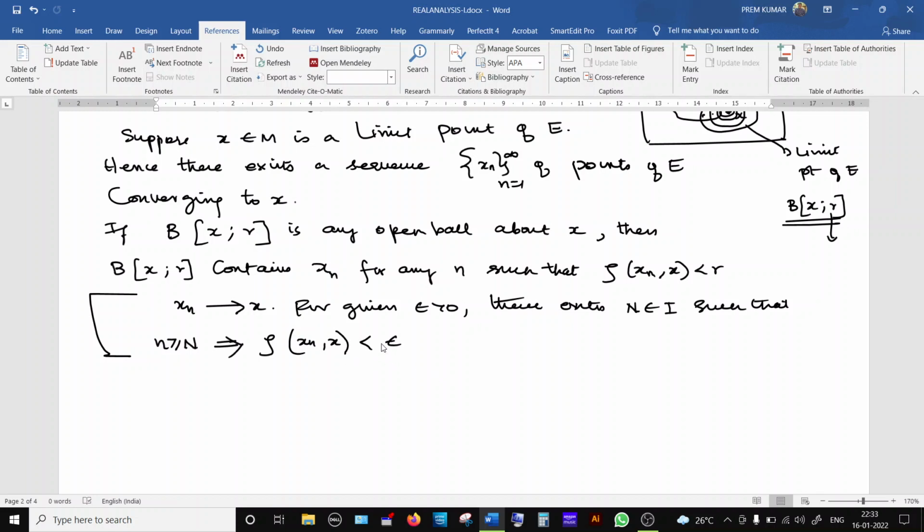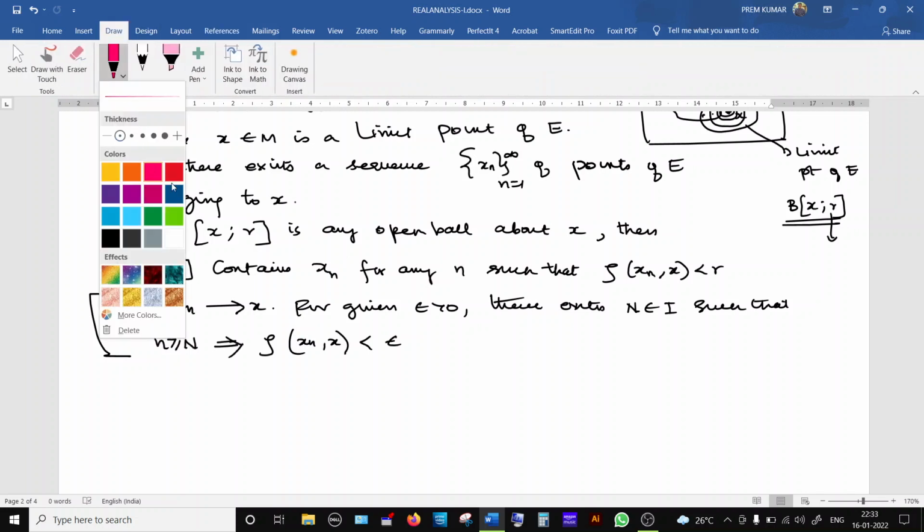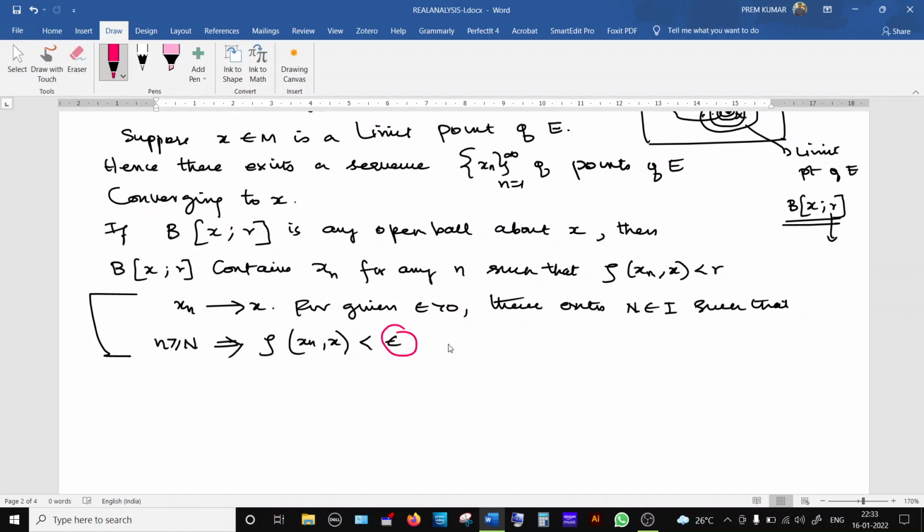So here in this definition, in place of epsilon, we are going to use r. That's all. r is a real number that is greater than 0.